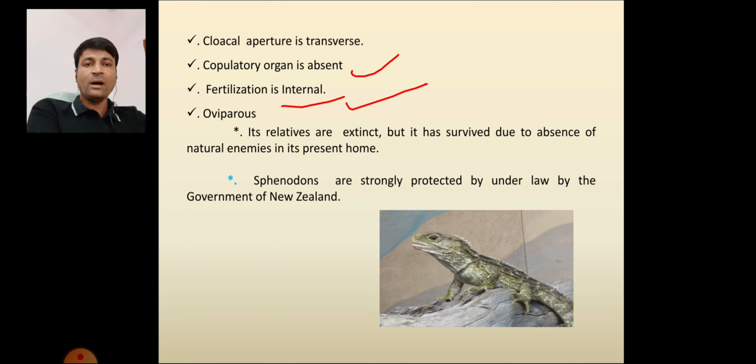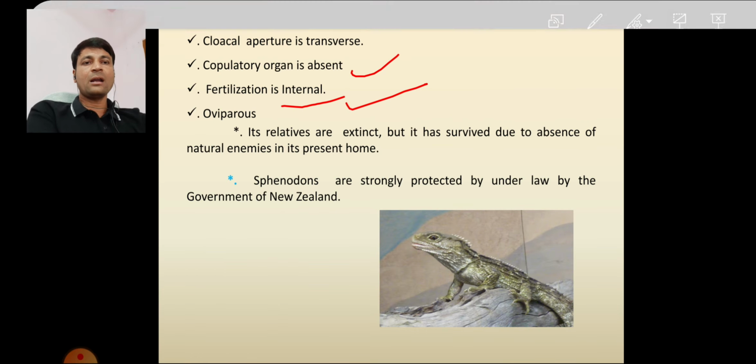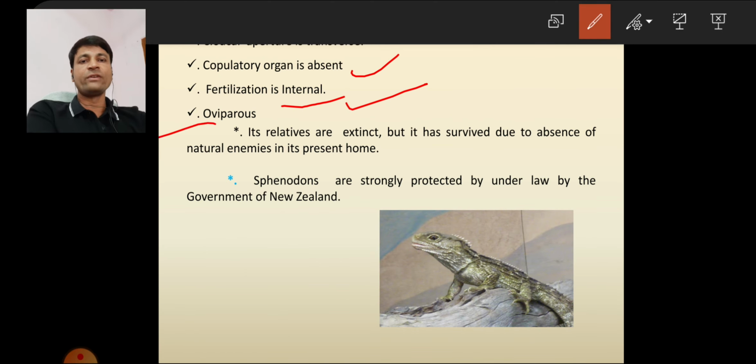So how does fertilization go on here? The cloaca is involved in the fertilization process. That's why fertilization is internal. Next, they are all oviparous. Oviparous means they are egg-laying animals. Egg-laying animals are called oviparous. Here one more thing: the relatives are extinct.